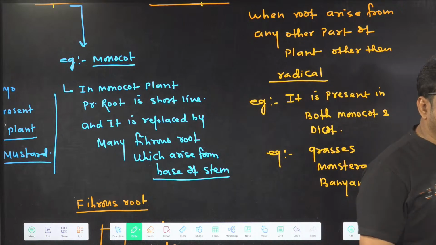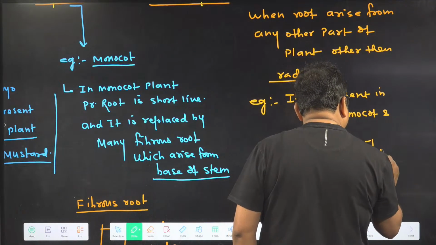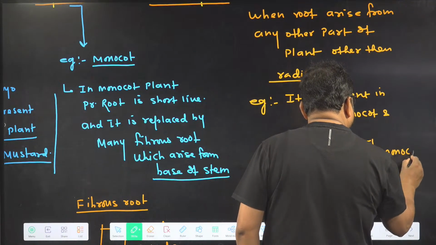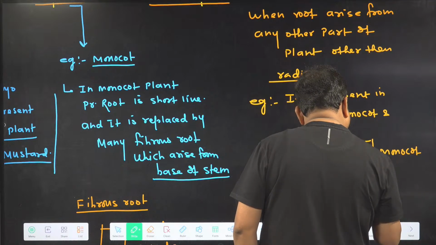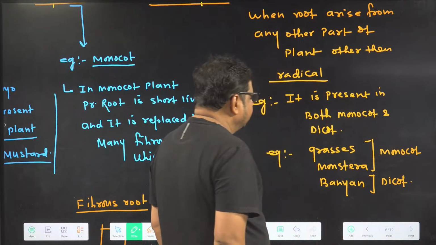These are some of the examples. Here grasses and monstera are monocot and banyan is a dicot.